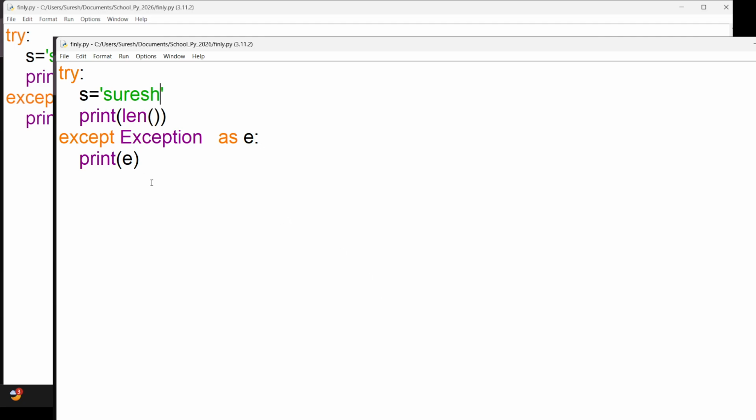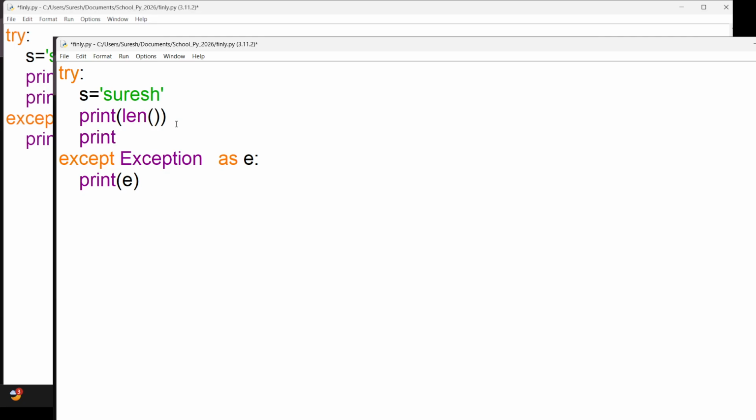Now what I want to explain to you is that sometimes you want to print a log, like how many times this program is getting executed. So I'm going to use a simple print statement here. Suppose a file name, any file name I can use.